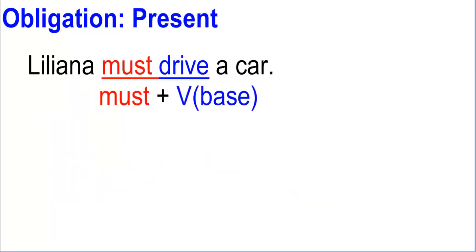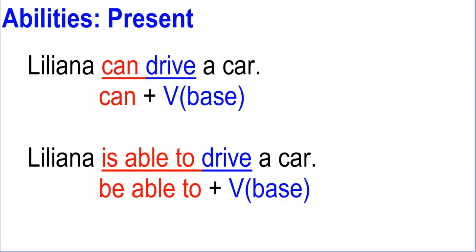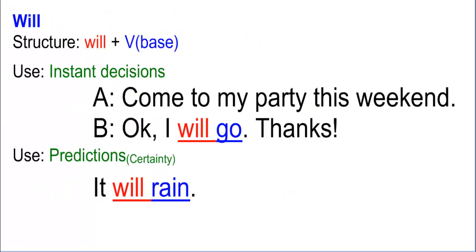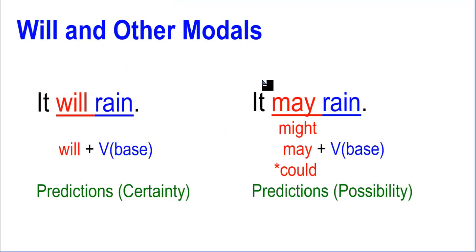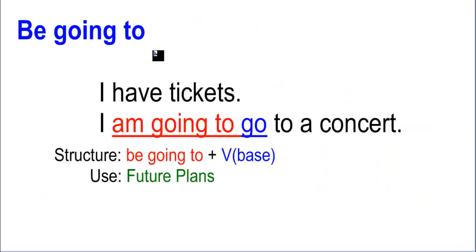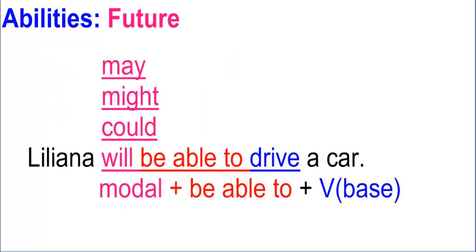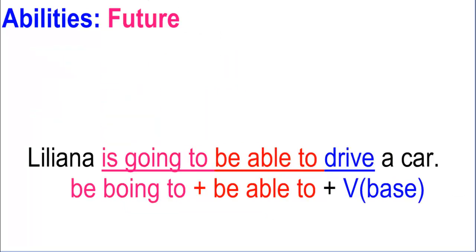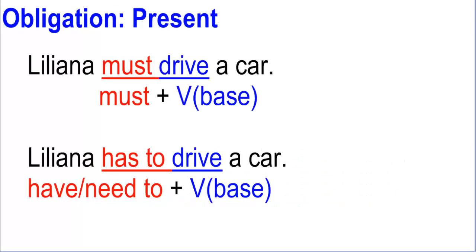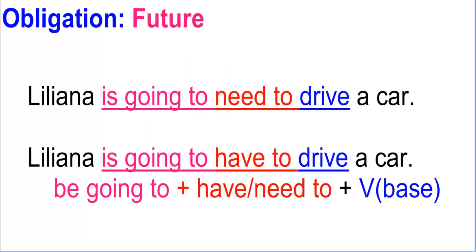Okay, and remember, we have these different structures we can use. The uses are the same. You use will for predictions or for instant decisions, and you use the other modals for possibility and the be going to structure for plans. Okay, that doesn't break in these cases. You have the same thing. Predictions and plans. Okay, so that's it for this part.